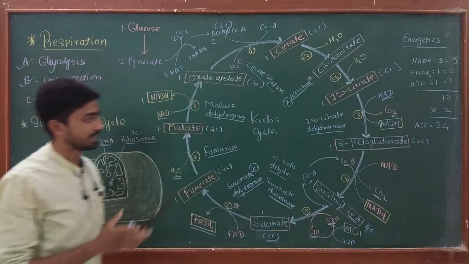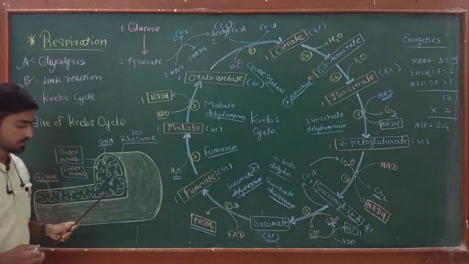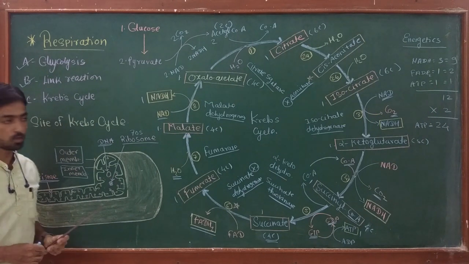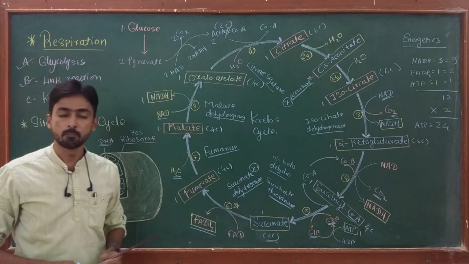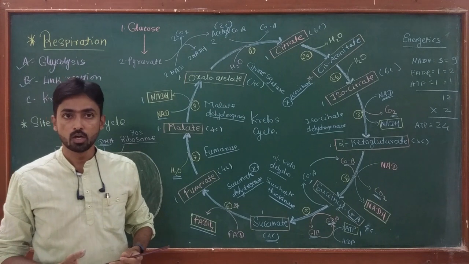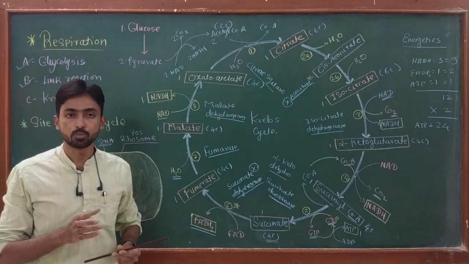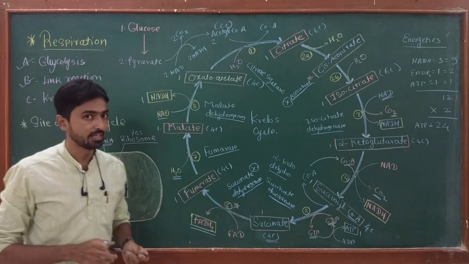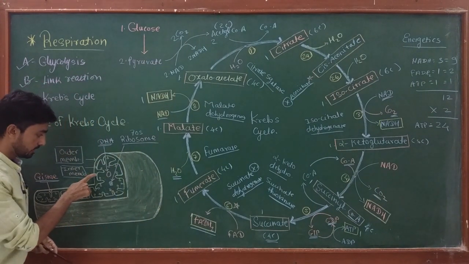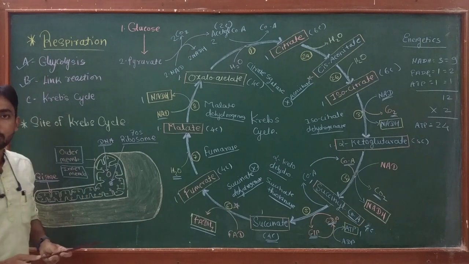This is all about the Krebs cycle. In today's lecture, I discussed in detail the site where the Krebs cycle occurs and the different reactions of the Krebs cycle. In my next video, I am going to discuss the last part of aerobic cellular respiration, which is the electron transport chain. That reaction occurs in the inner membrane of the mitochondria.